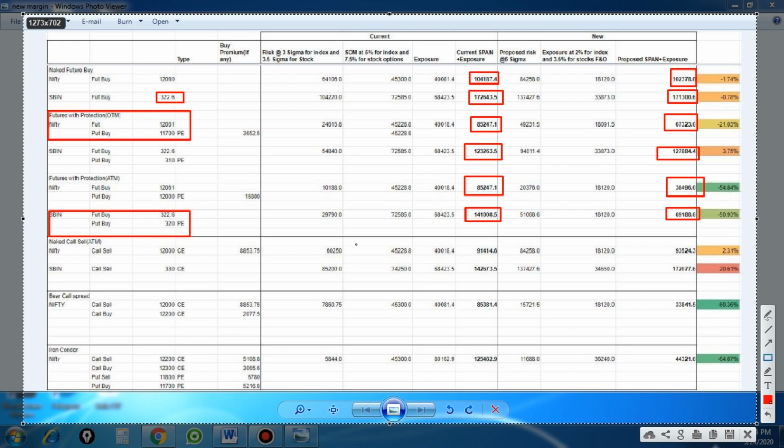So those who are doing futures with ATM options bought to protect their positions, their margin will be very much lower compared to the previous margin. So this is a major important point.